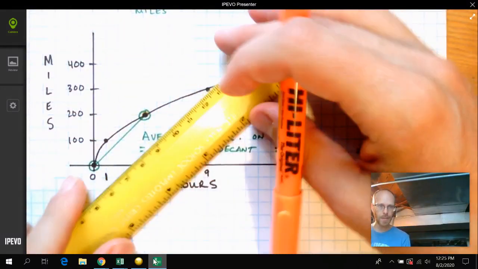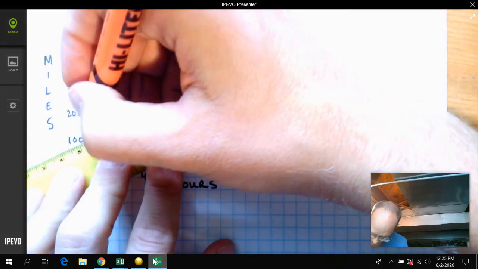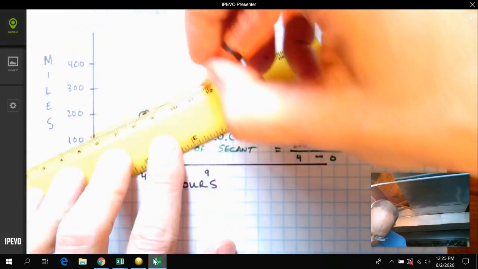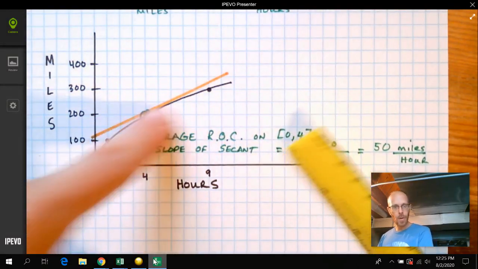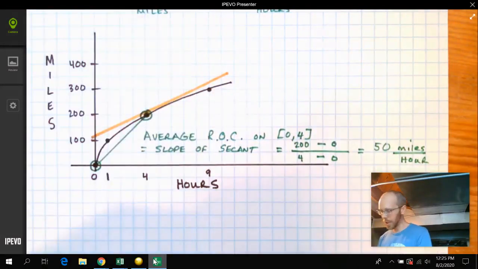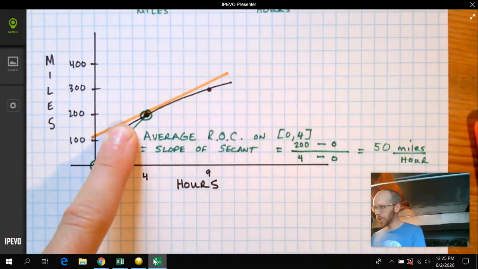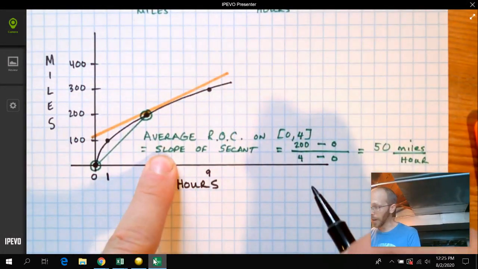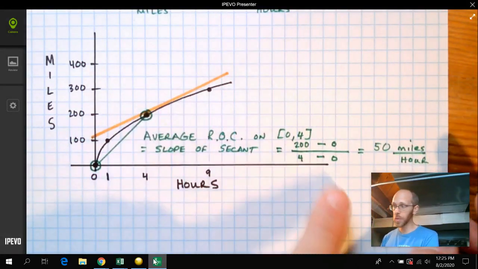But this time it's not the slope of a secant. It's the slope of this tangent line. This line that approaches the curve and then moves away from it and touches it just at that instant. So you can see that the slope of this line is considerably less than this one right here, which tells us that our instantaneous rate of change is going to be smaller than 50.